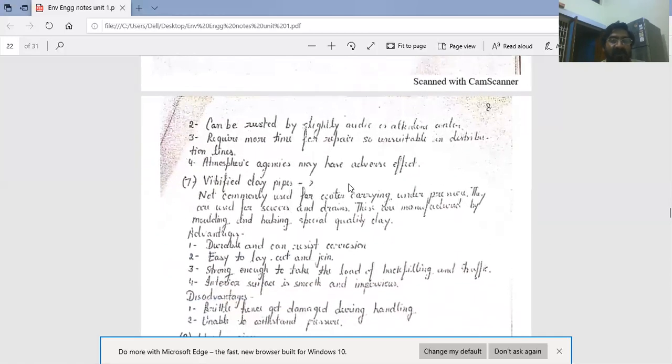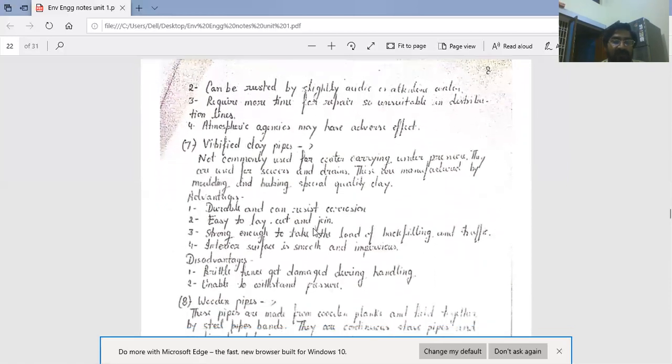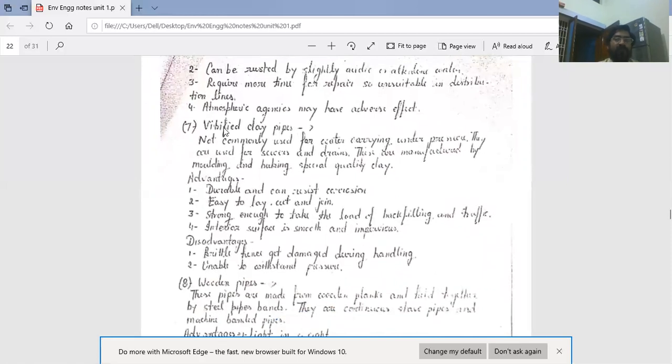Next is vitrified clay pipes. These pipes are not commonly used for water carrying under pressure. They are used for drains. These are manufactured by molding and baking special quality clay. Good quality or high quality clay pipes are known as vitrified clay pipes.